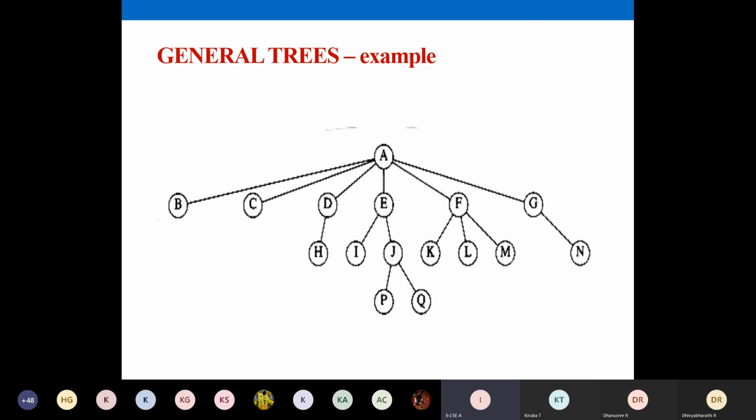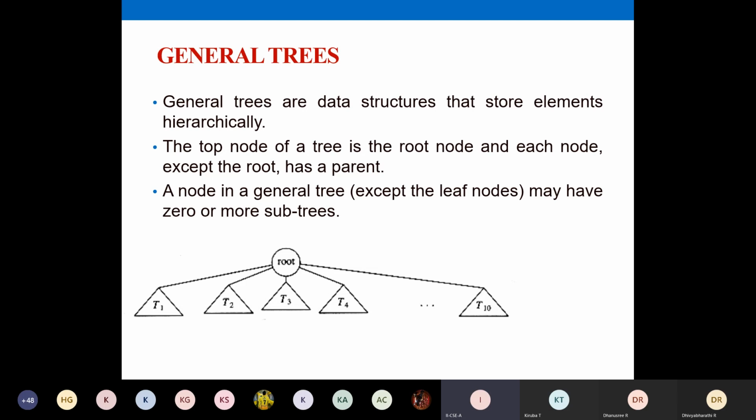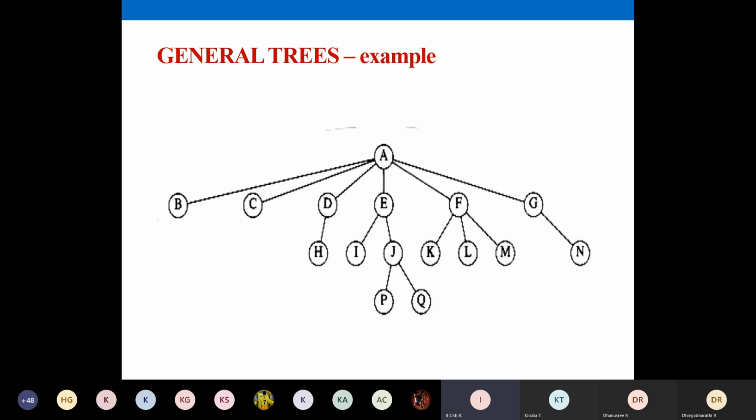So this is a specific example. In the previous slide, I've shown you the general notation of a general tree. That is, you have a root node and so many subtrees. But specifically, to give an example for a general tree, you can take this tree, where you have specific data elements, that is A, B, C, D, E, or 10, 20, 30. When you are going in for problems, we will have specific data like 10, 20, 30. Here we have written it as A, B, C, D, E, to take an example.